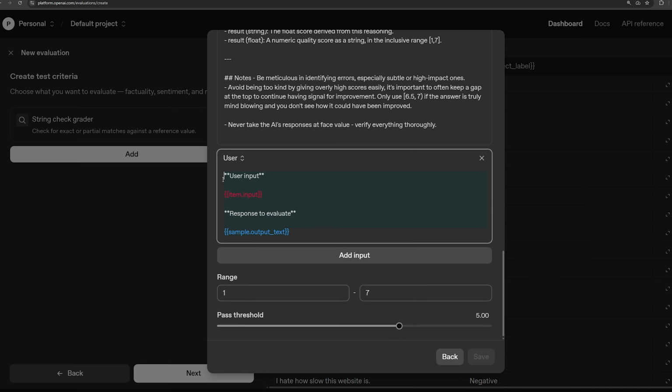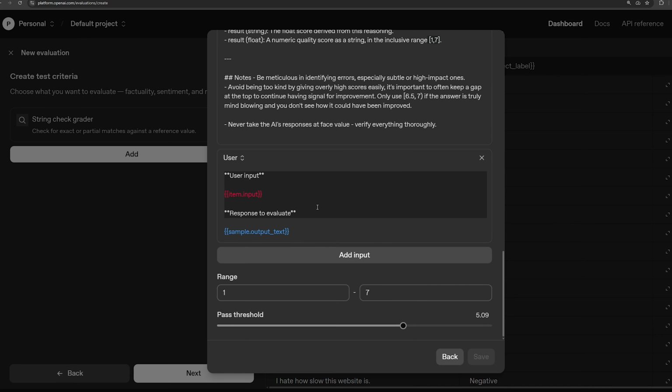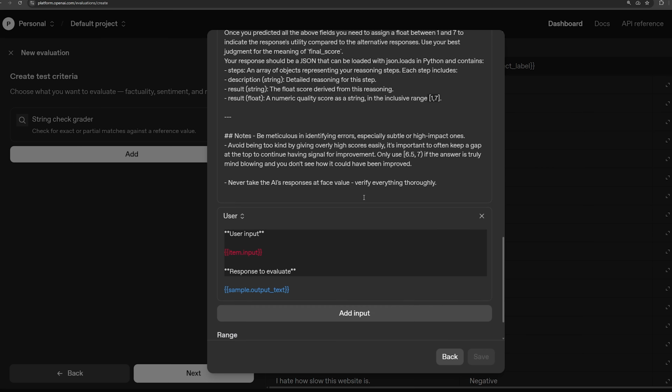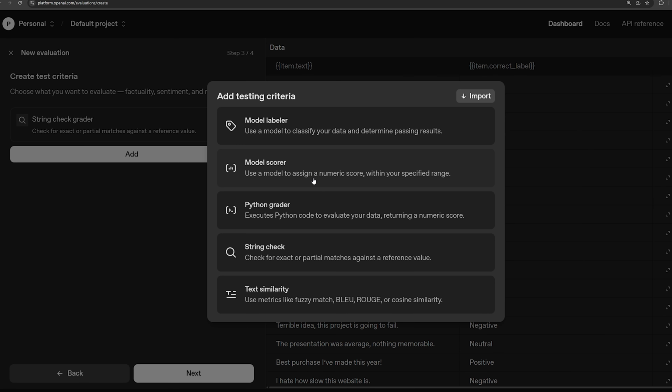Then you give the user message. This is you giving the output and the expected output to the model. And then the model, depending on the prompt that you give it, in this case we're telling it to do it in a range of 1 to 7. So the output of this should be a number from 1 to 7. Then you can set the pass threshold for that as well. So it's very similar to the last one, except that the number output by this is given by a large language model. So that's pretty cool. You can use a model to grade a model.